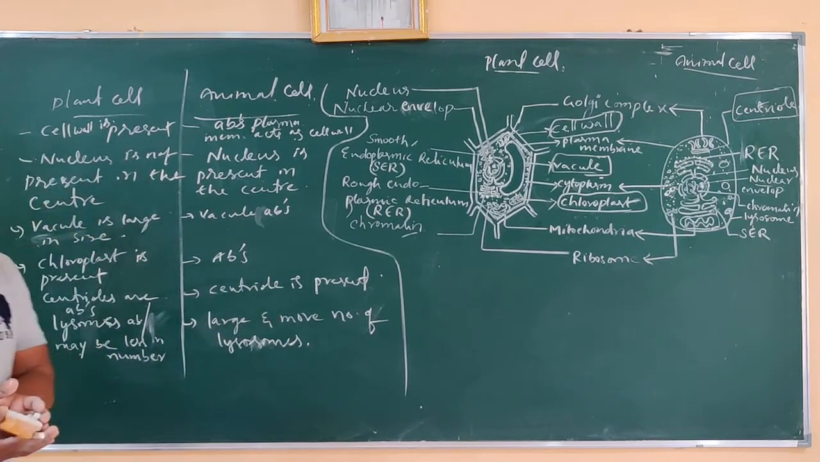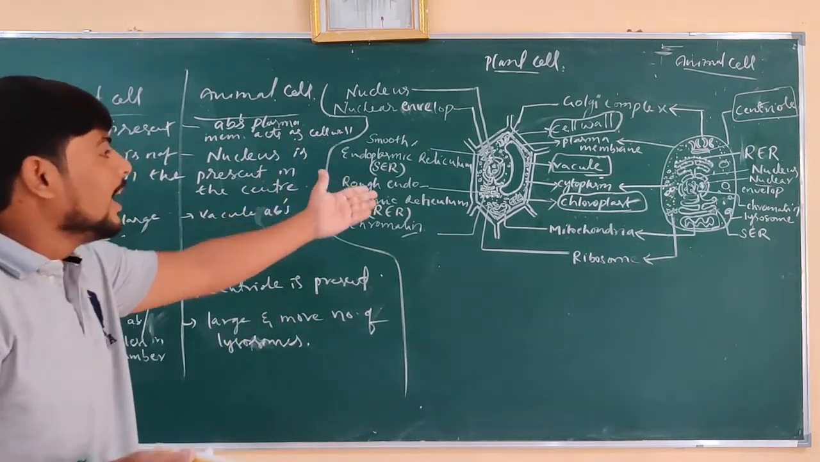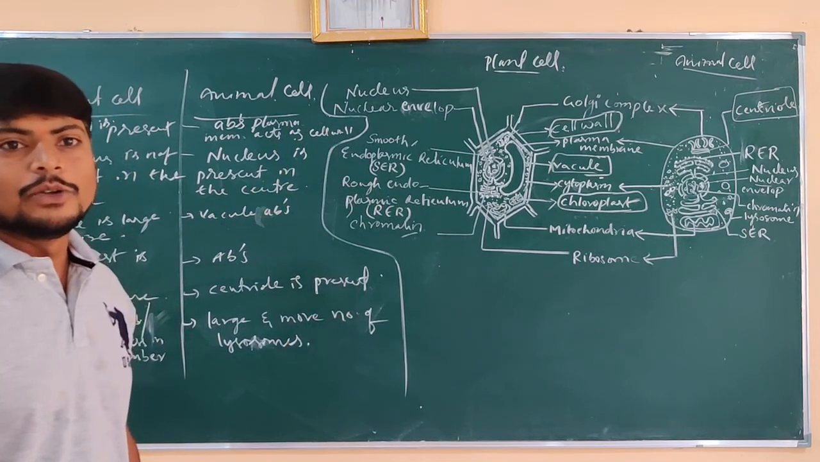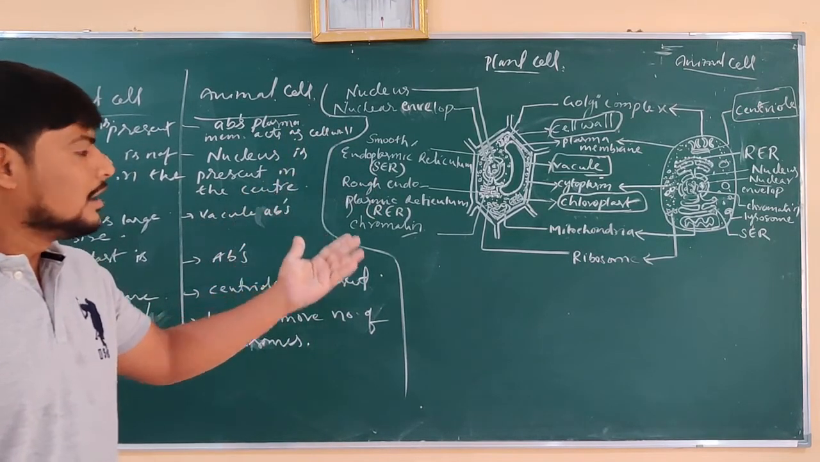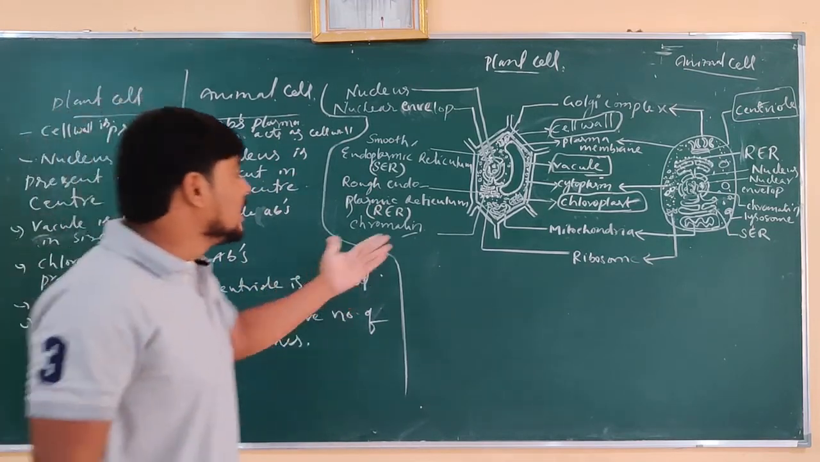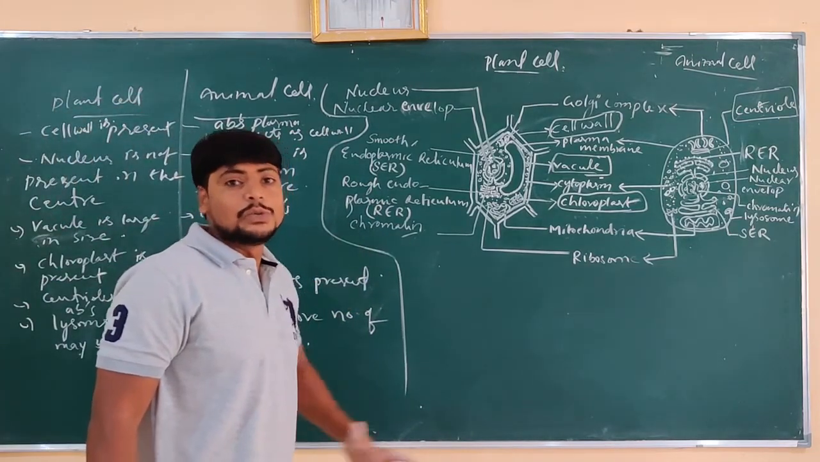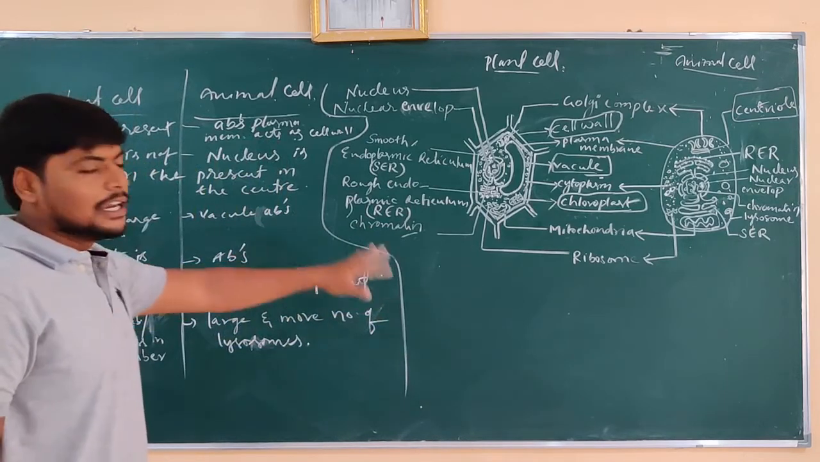These are the common differences between plant cell and animal cell. Next, we are going to discuss the different parts, the different organelles of the cell, and their functions. That is what we are going to discuss in the next class.